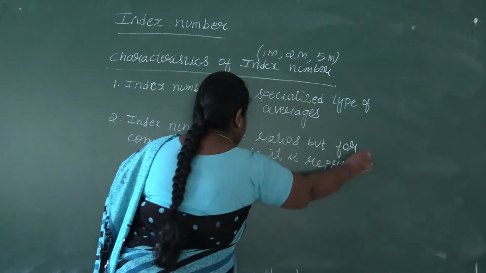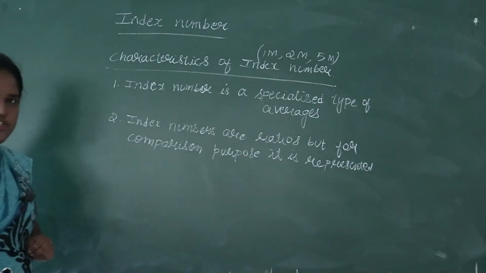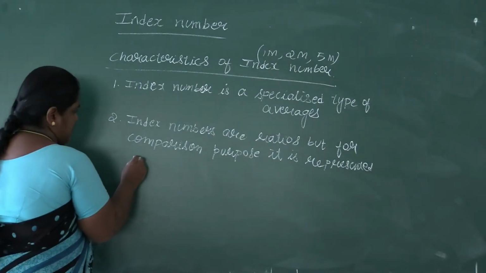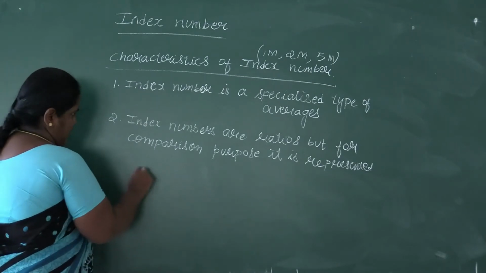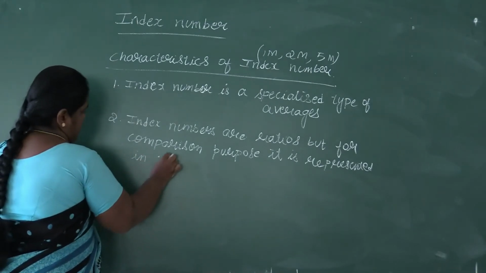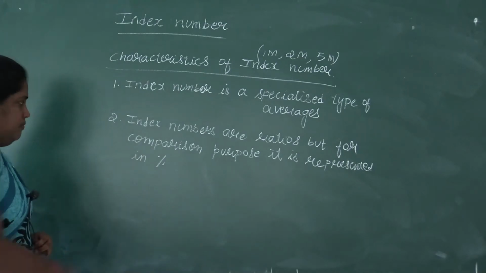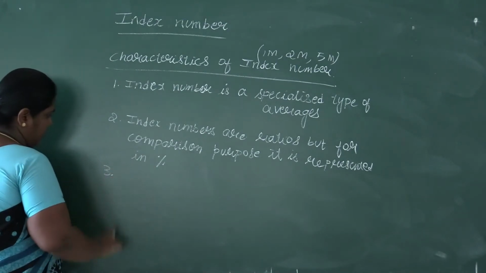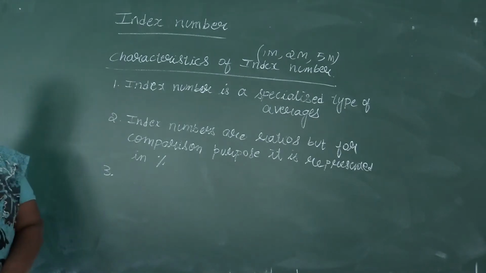So index numbers are represented in terms of ratio, but for comparison purpose, they are expressed in terms of percentages. You have to write the word percentage completely.